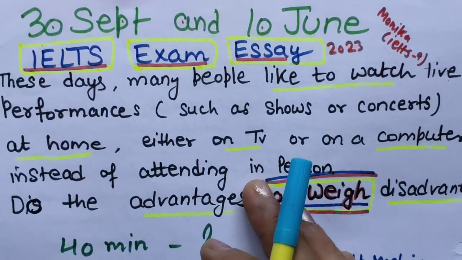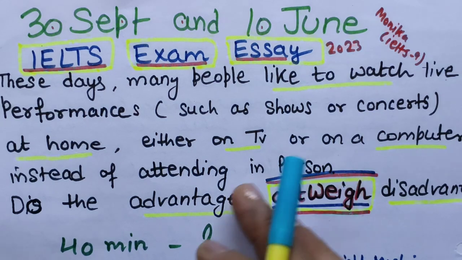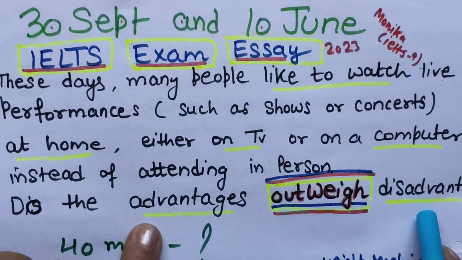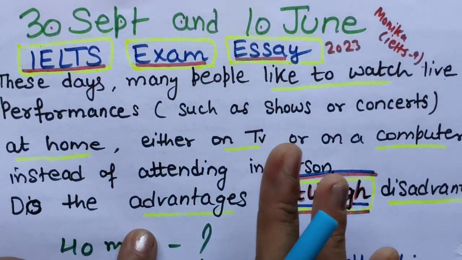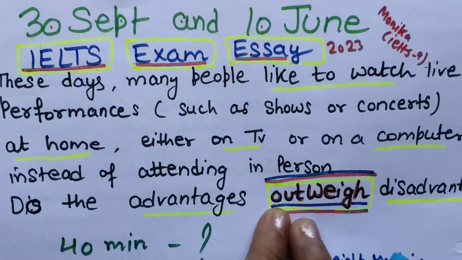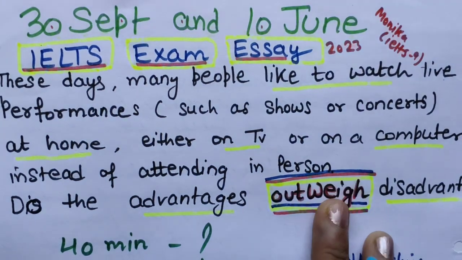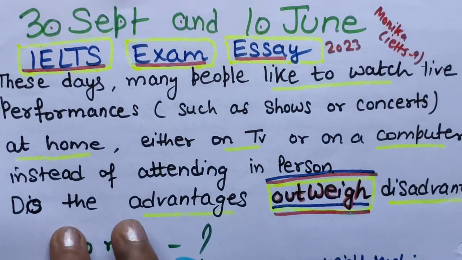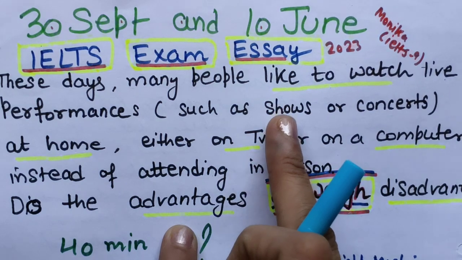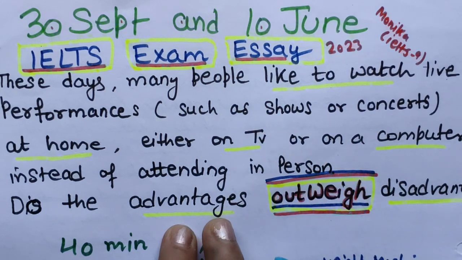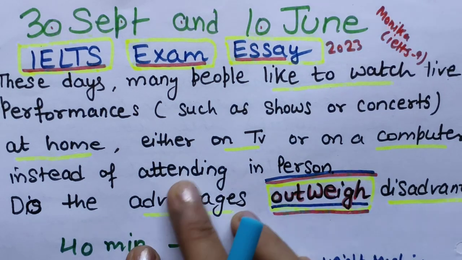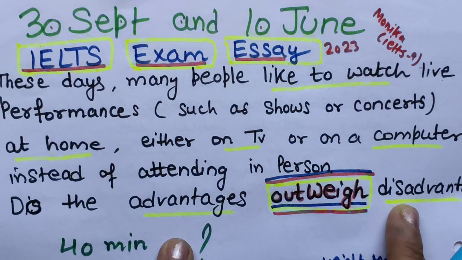So there we have to talk about to what extent, and here we have to talk about whether the advantages of this trend outweigh the disadvantages. So how to deal with this question? Actually this is the major point: how to write an outweigh essay. Of course they are asking you whether this trend of watching events at home has more advantages than disadvantages. It doesn't mean that you will write only advantages. No, you have to write disadvantages also.